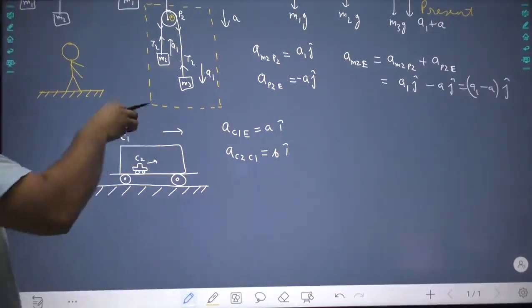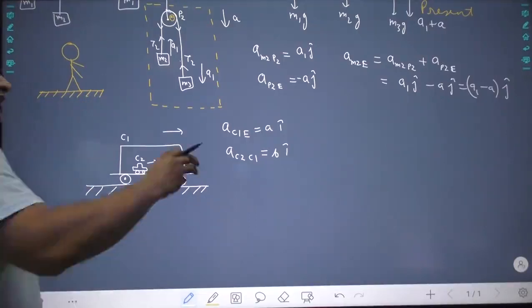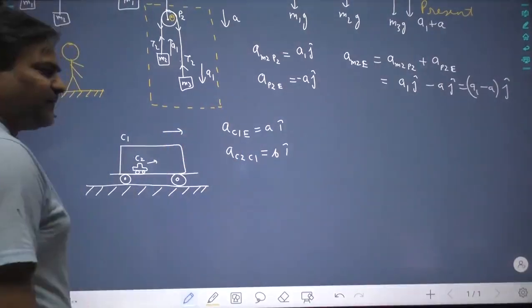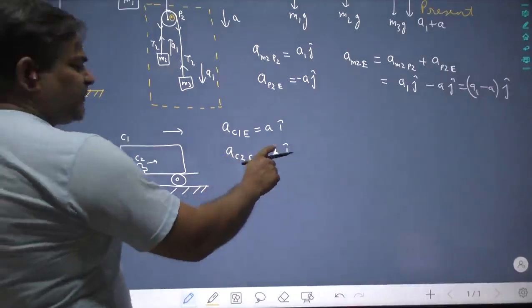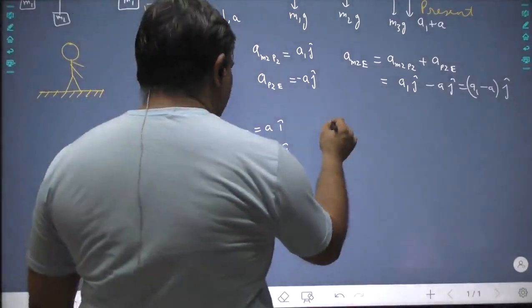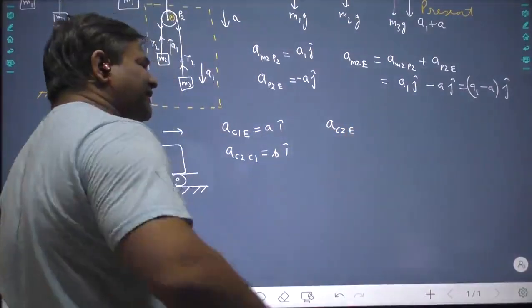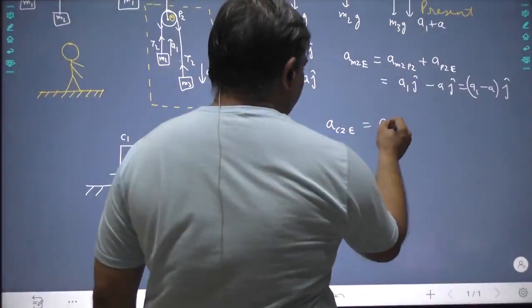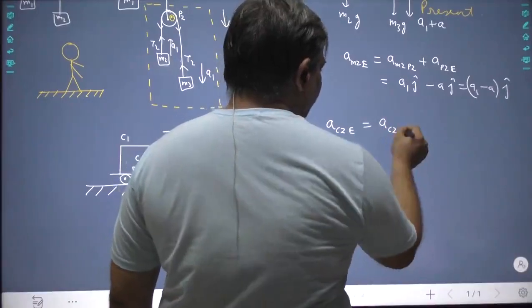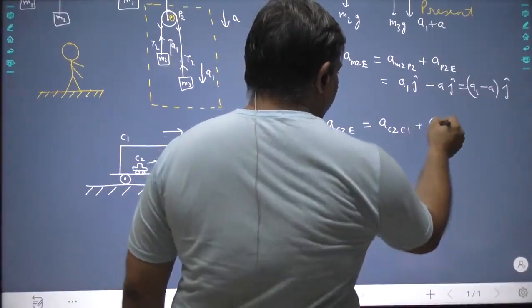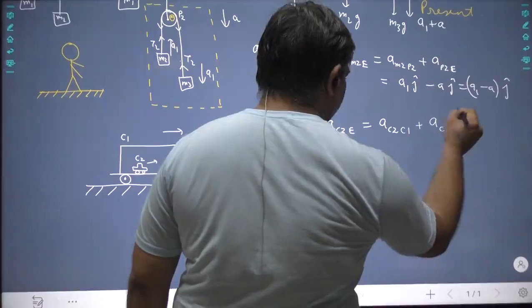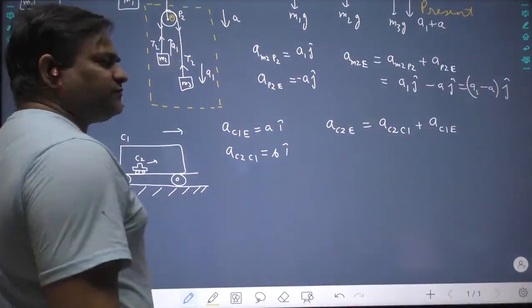Now car C2 is present inside C1. The acceleration of C1 with respect to earth is A, and the acceleration of C2 with respect to C1 is B. What will be the acceleration of C2 with respect to earth? You can very easily say acceleration of C2 with respect to earth is acceleration of C2 with respect to C1 plus acceleration of C1 with respect to earth. Is this thing clear to you?